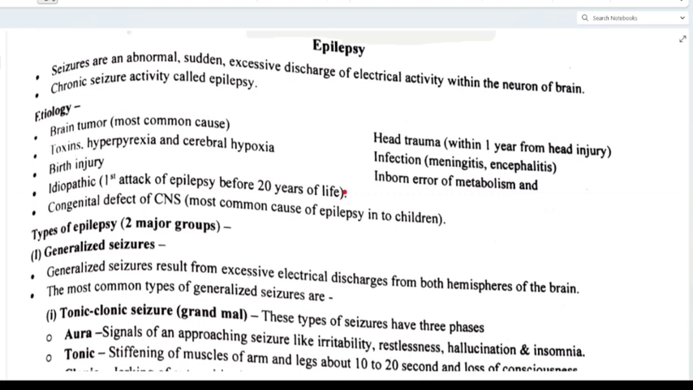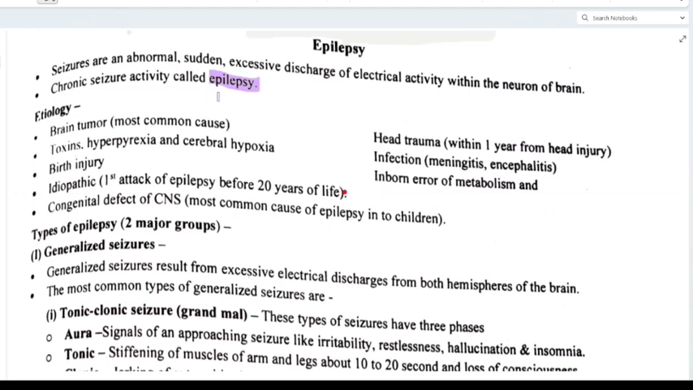It is an abnormal, sudden, excessive discharge of electrical activity. Because of that, in seizure you will see rigidity and jerking movements. Because it is a sudden thing, sometimes it doesn't give any prior signal either. So it is an abnormal, sudden, excessive discharge of electrical activity within the neurons of our brain. Clear? And chronic seizure activity is called epilepsy. So what is epilepsy? It is the same thing when seizure is chronic. Basically, on the basis of duration it is called chronic or acute.